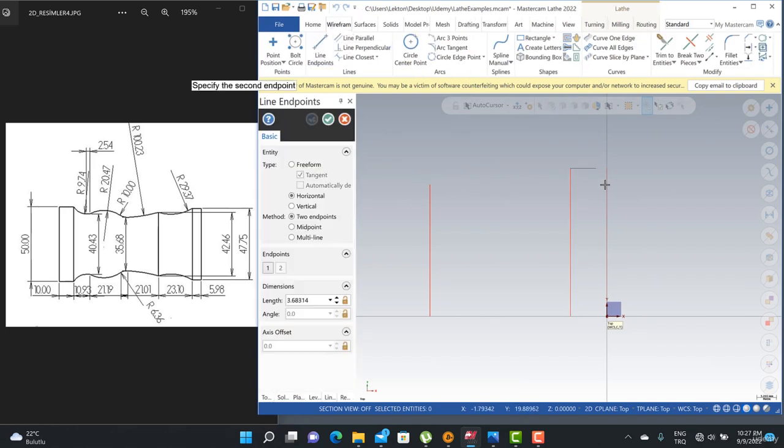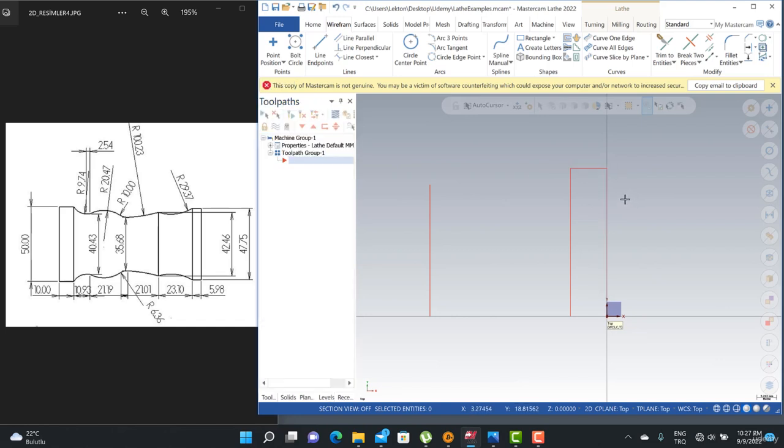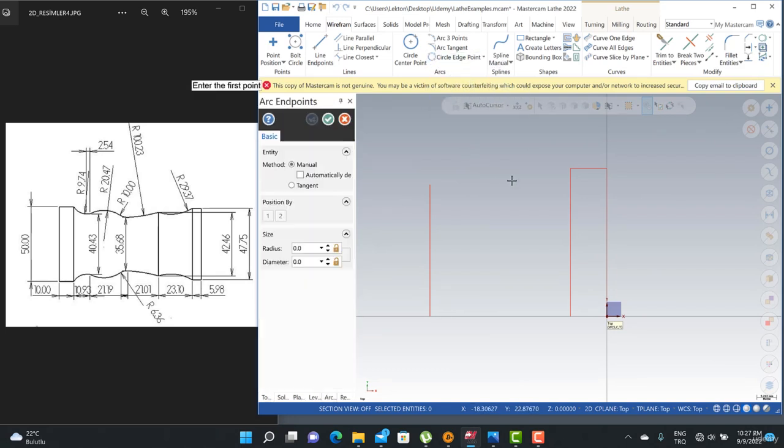Then we can turn to the line and point options again to create that stuff here. After that, I can click here. This is the arc endpoints option. This is my point 1 and point 2. After that, I can lift my arc here, and then we just need to write our radius. I need to write here 29.37. Okay, that's my radius.